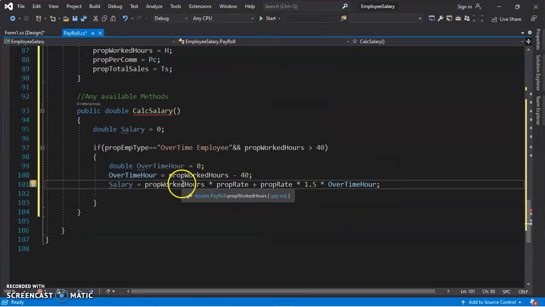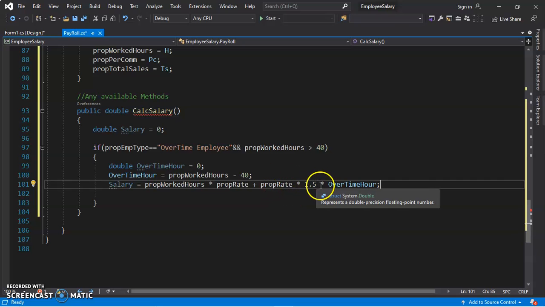Okay, what are we saying? We say hours worked times the rate plus the rate times 1.5 for every overtime hour. Yes, they're saying the total hours worked times the rate of pay plus the rate of pay times 1.5. We are given this 1.5, and then times every overtime hour.